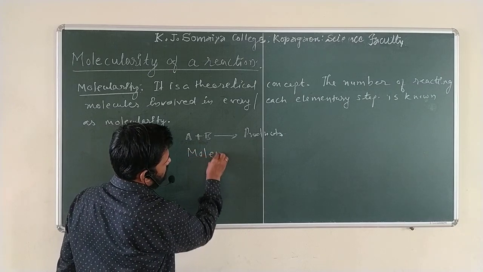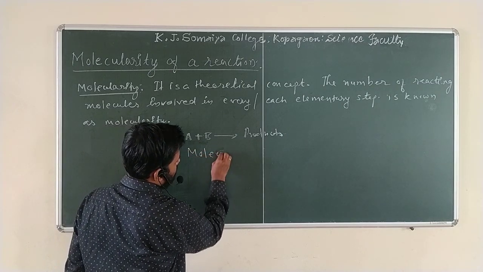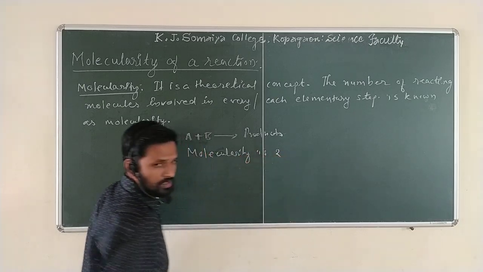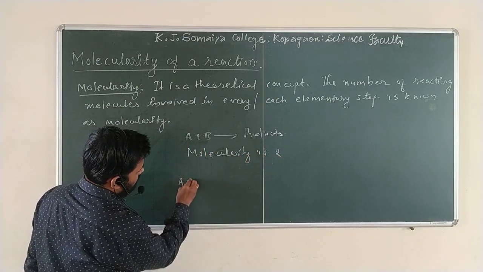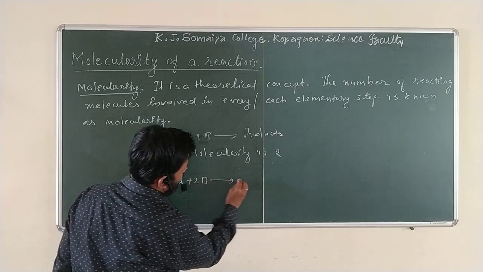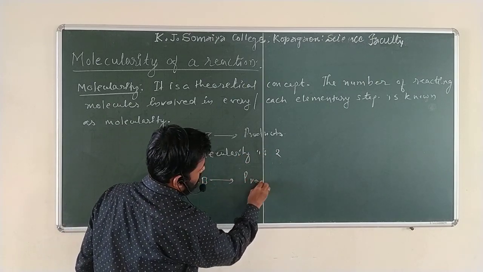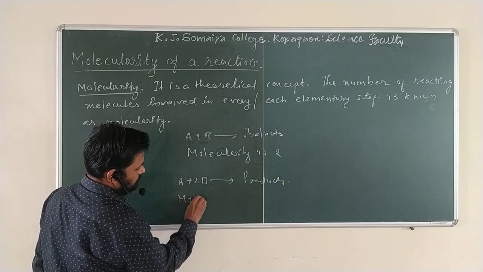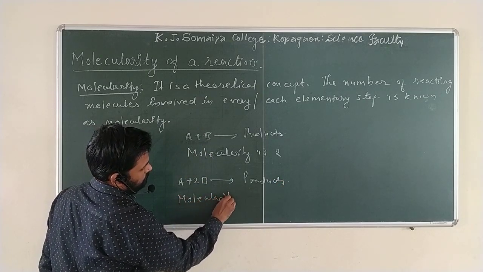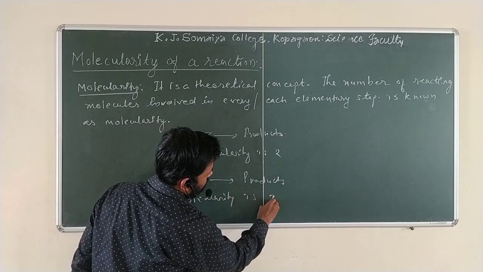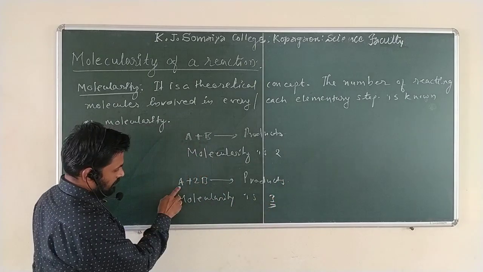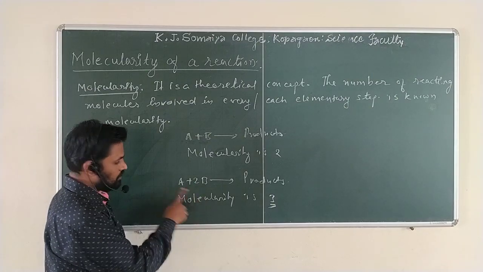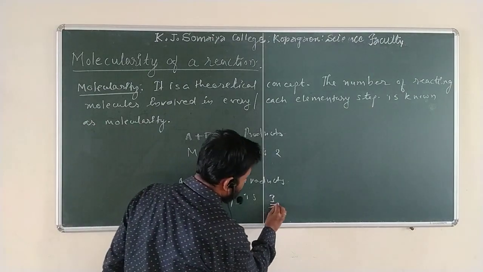It is 2. For example, A plus 2B gives the product. What is the molecularity? It will be 3. How? A is 1 molecule, B is 2 molecules, 1 plus 2 gives 3.